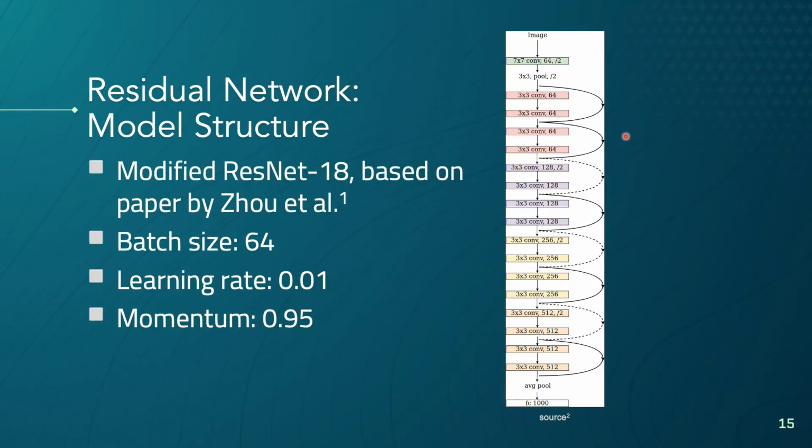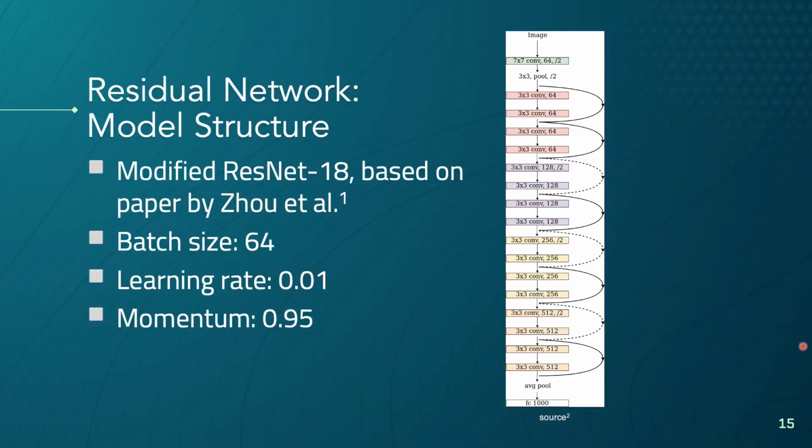For our other model, we constructed a residual network based off the standard ResNet 18 model with modifications proposed by the paper Facial Sentiment Classification based on ResNet 18 model by Zhou et al. This included replacing the average pooling layer with a global average pooling layer followed by 2 convolutional layers. Similar to our simple CNN, the input is a 44 by 44 grayscale image and output is a relative confidence score for each of the 7 emotions.